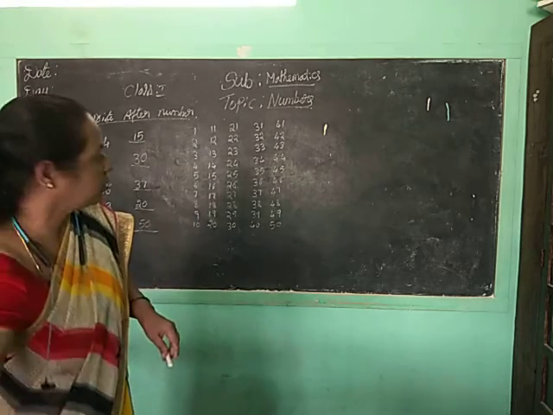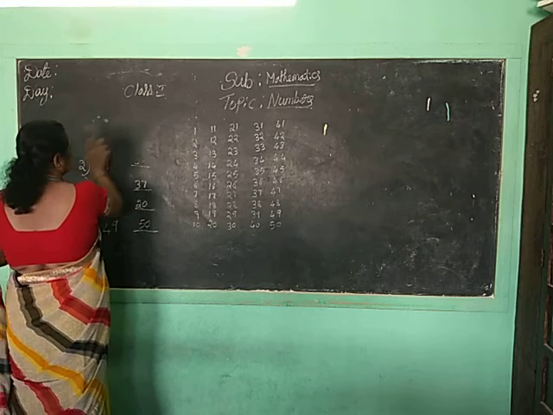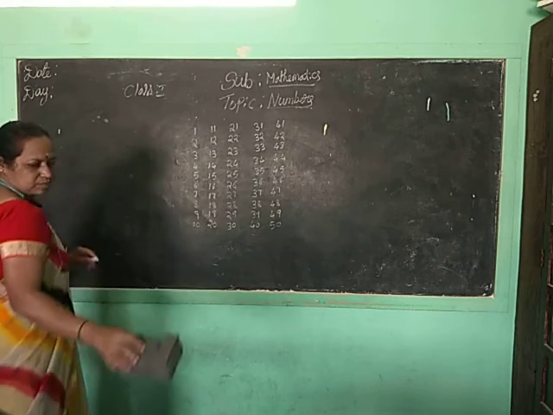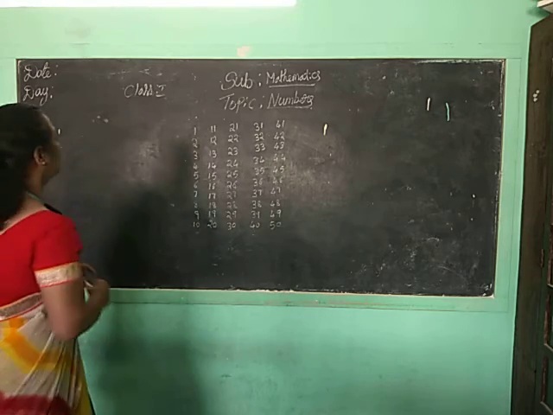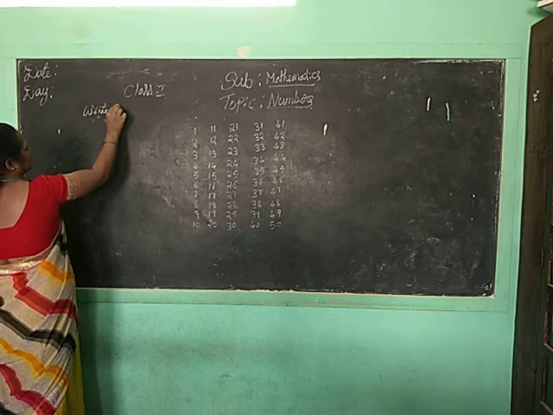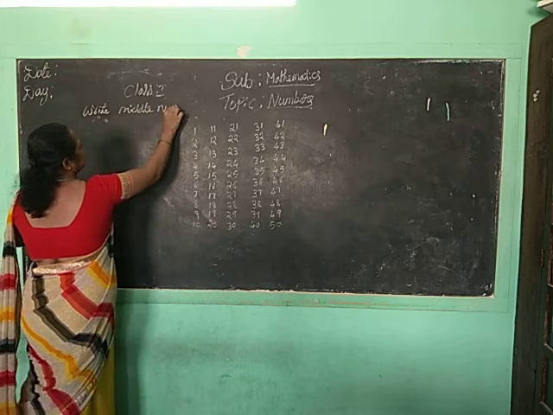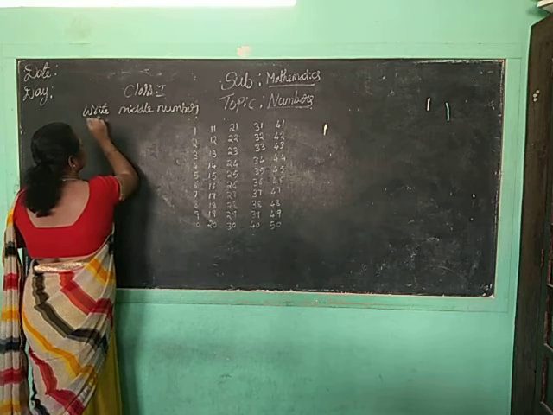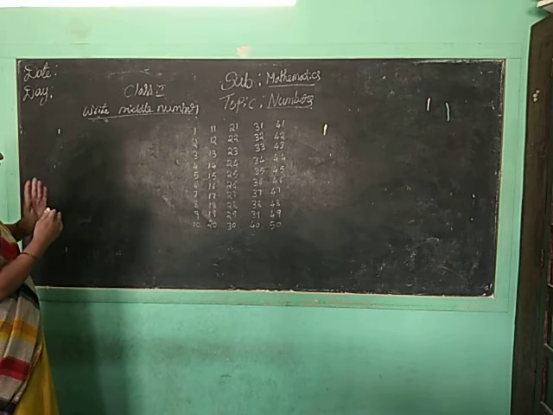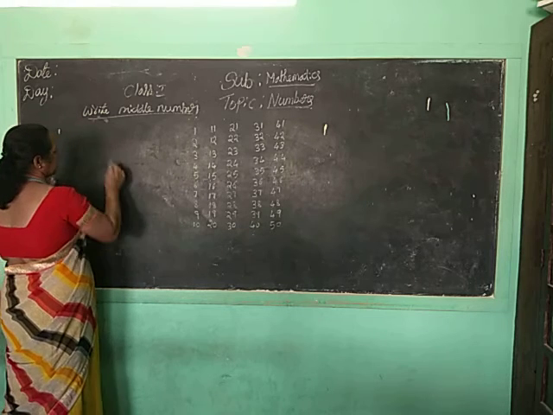So now write the middle number. You should write the middle number. So the middle number: between the before and after numbers there will be one number, that is the middle number. See children, 3 dash.